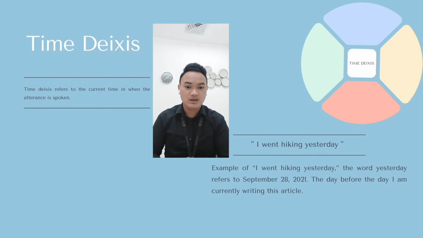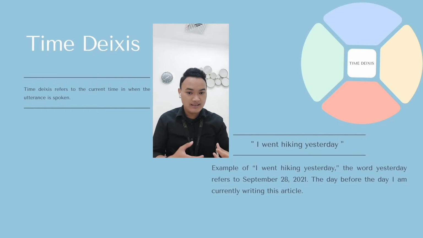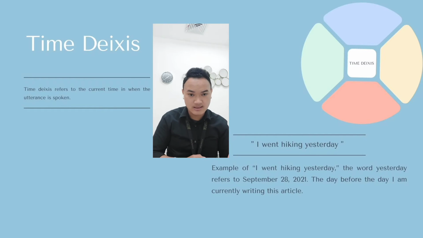The next is time deixis. It refers to the current time when the utterance is spoken. So, for example, I went hiking yesterday. The word yesterday refers to September 28th, 2021, so the day before the day I am currently making this video, like that.